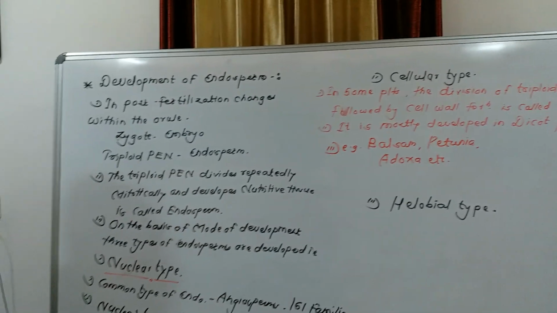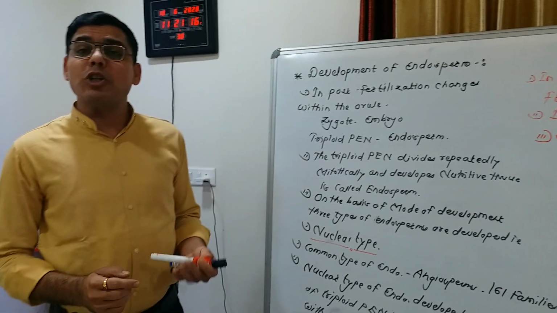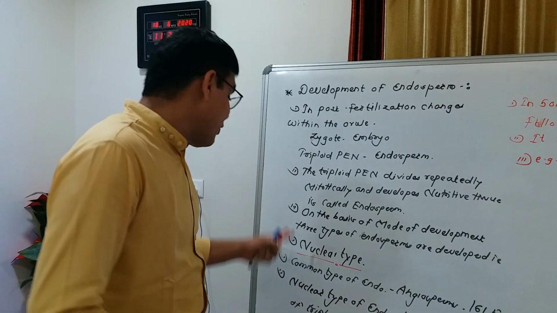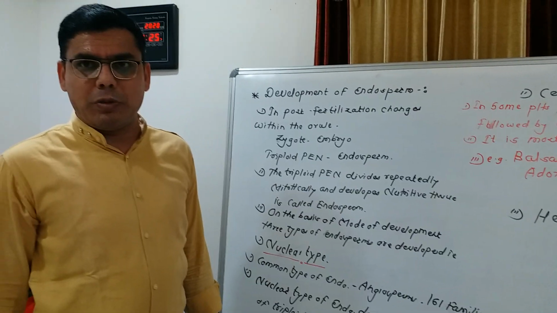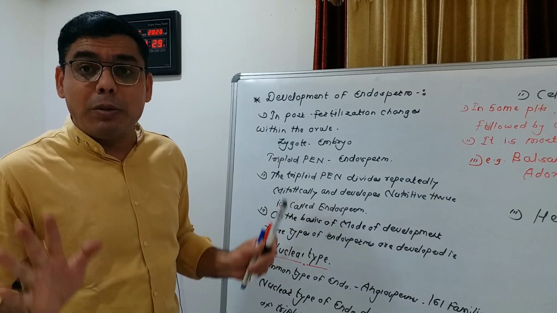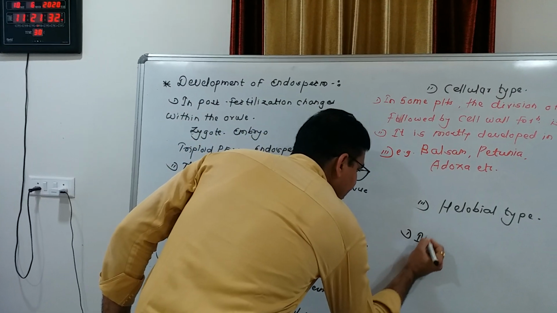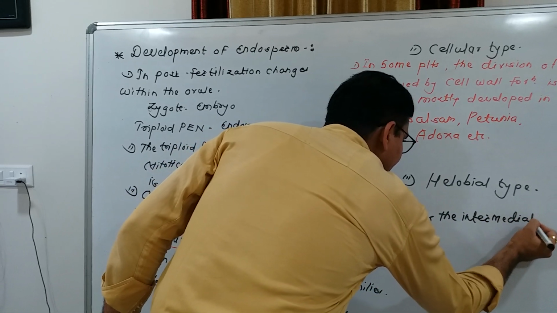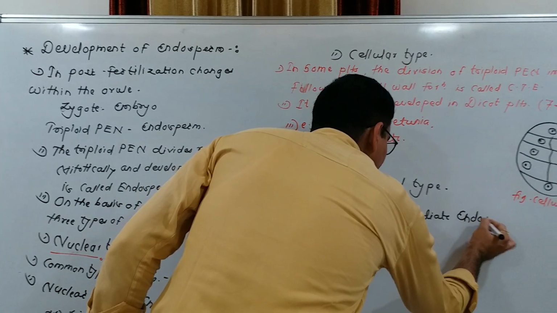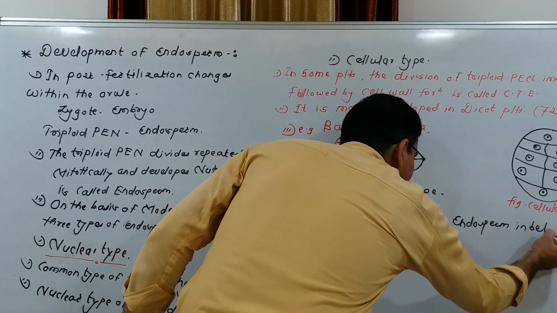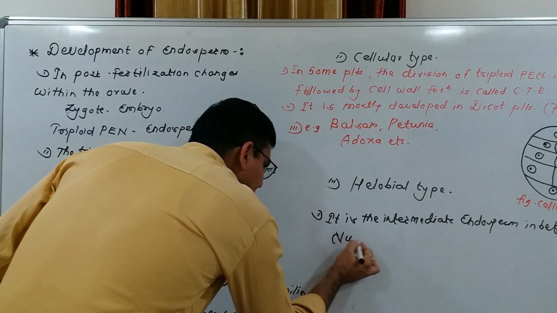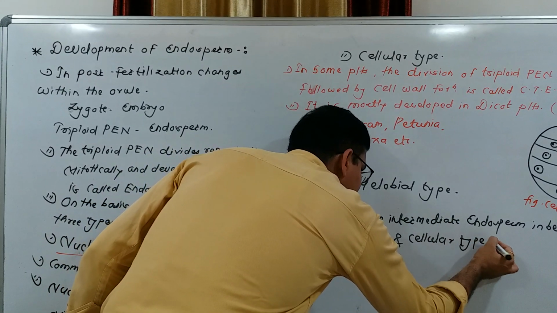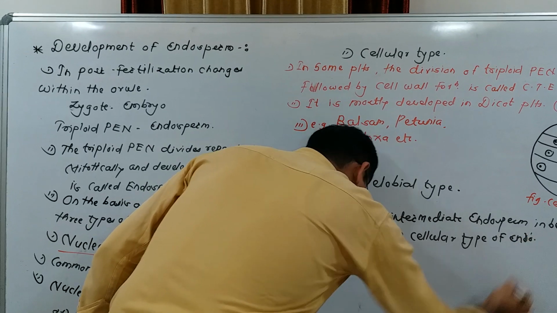Okay, and the last type of endosperm is halobial type. Halobial type means it is an intermediate endosperm in between nuclear and cellular type of endosperm.